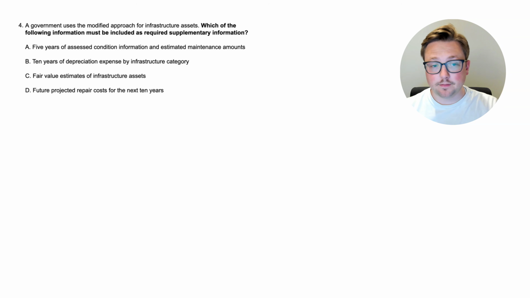Is it option A, 5 years of assessed condition information and estimated maintenance amounts? Is it B, 10 years of depreciation expense by infrastructure category? Is it C, fair value estimates of infrastructure assets? Or is it D, future projected repair costs for the next 10 years? So we didn't really learn anything about this in the previous question, but we know that the modified approach makes it so that they don't have to record depreciation. So think about this. Maybe pause the video and give it a guess if you want to. And when you're ready, come back. We'll look at the answer together.